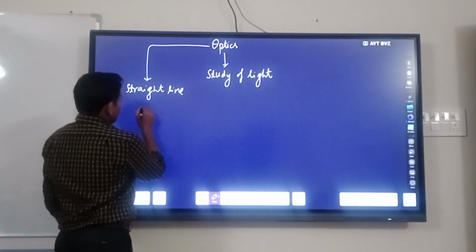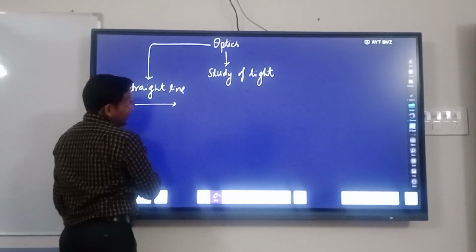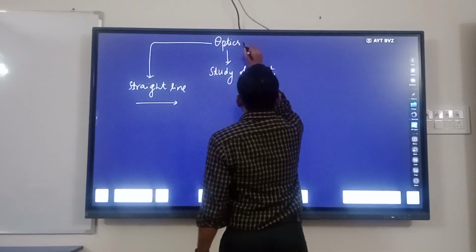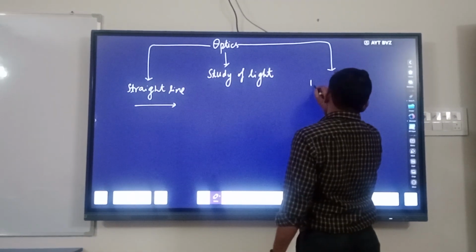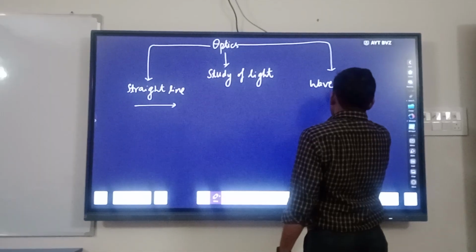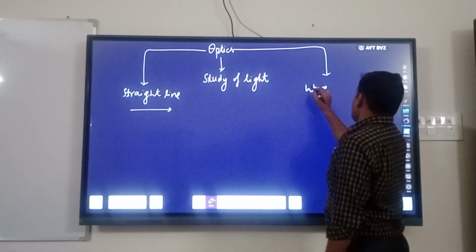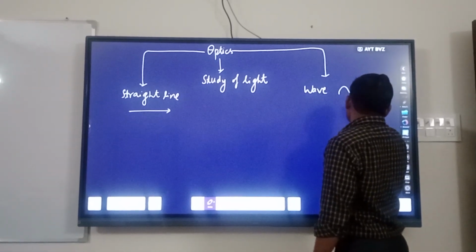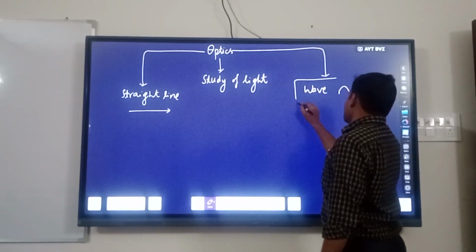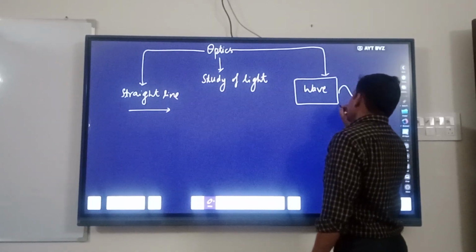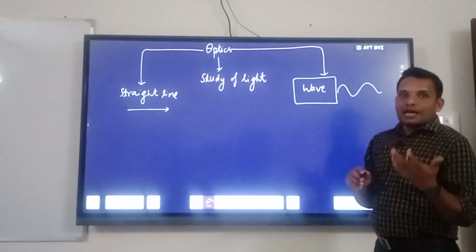And another portion is when light travels in the form of a wave, like this. So when light travels as a straight line and as a wave, the following phenomena happen.